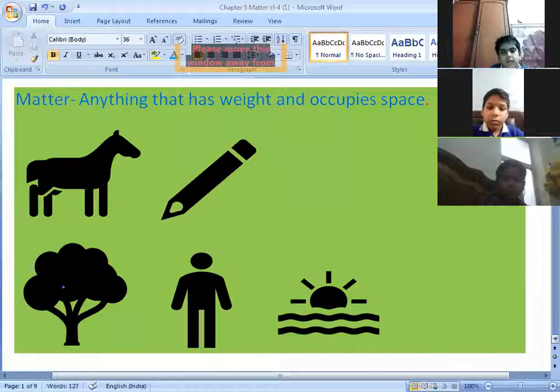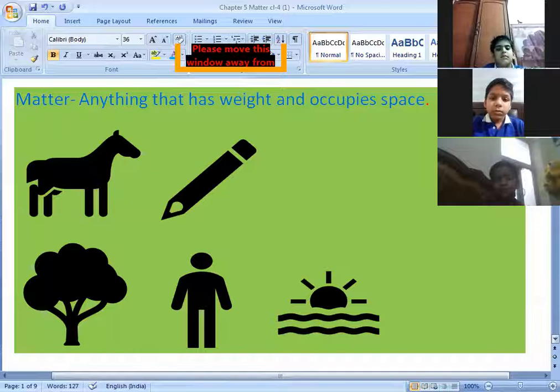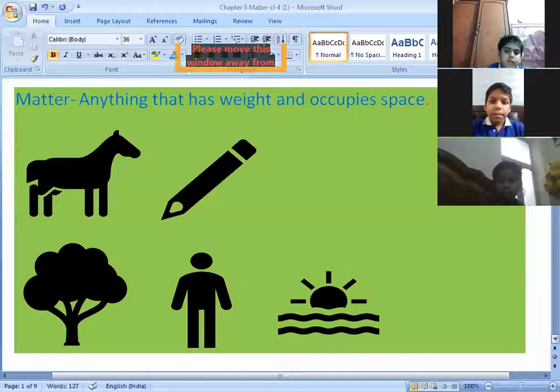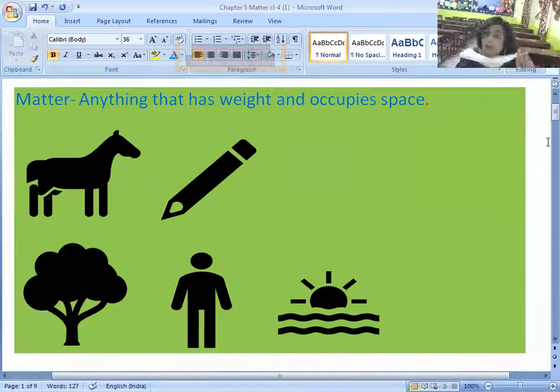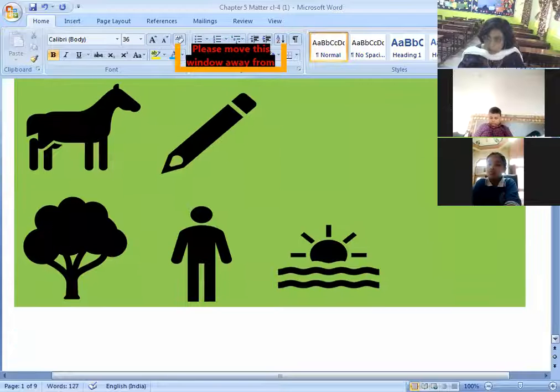If you look around in your room, you will see so many things which are matter. In fact, all the things are matter, right? So now, I told you what this matter is made up of. It is made up of molecules. But the arrangement of molecules is different in solid, liquid, and gases. How are the molecules arranged?